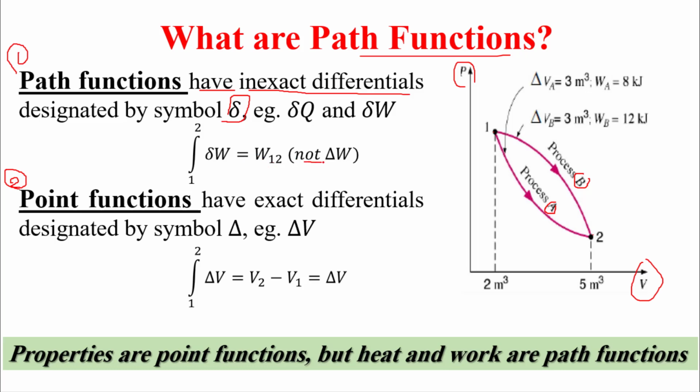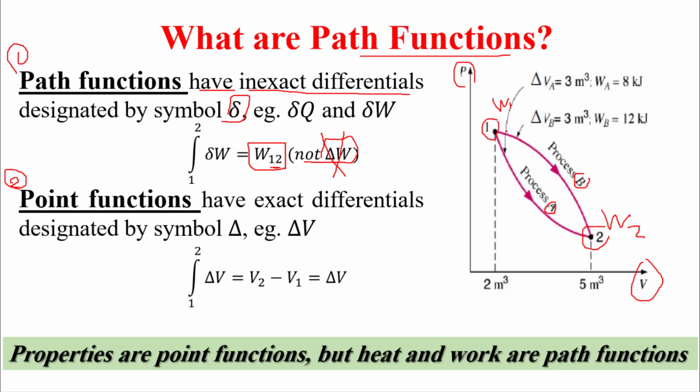We could not write it as delta. So the correct thing is to write either W and drop the subscript, or you write W with this subscript. But this is not allowed because W depends on the path. We cannot say that here we have W2 and we have here W1. Okay, because it depends on the path.